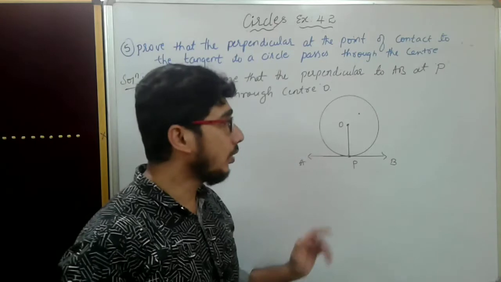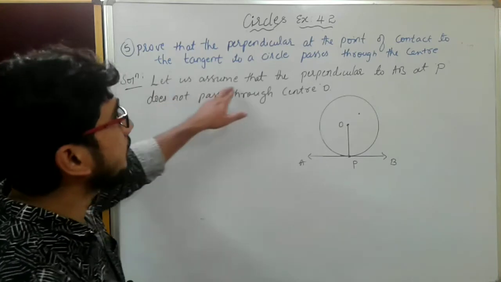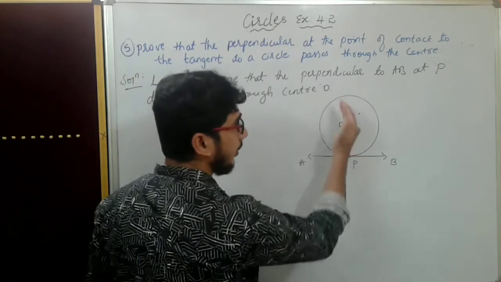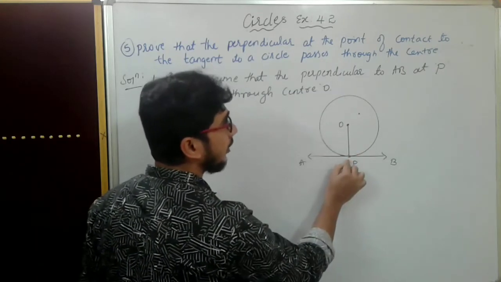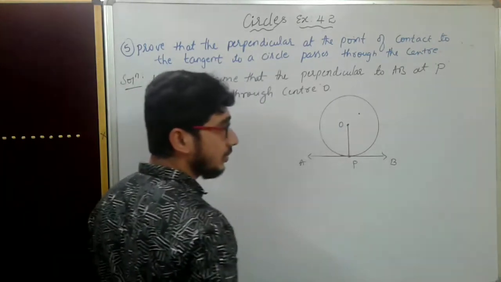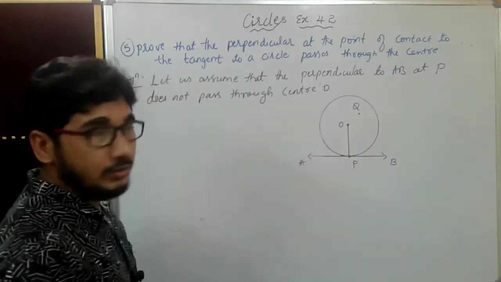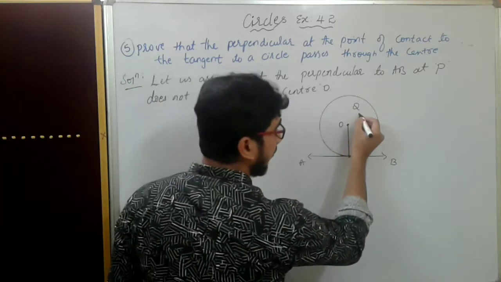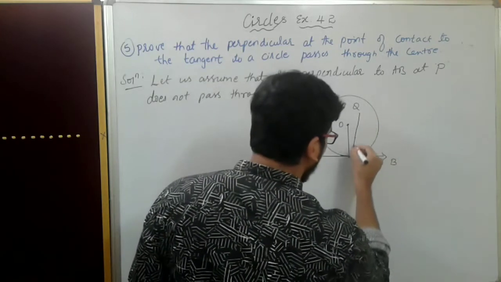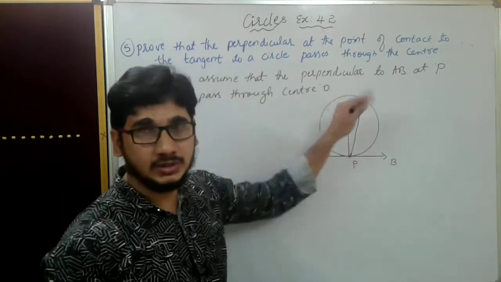We have to prove this. First, let us assume that the perpendicular to the tangent AB at the point P does not pass through the center. We have to consider one point, let us consider that point Q, and we draw the line like this, in such a way that it does not pass through the center.